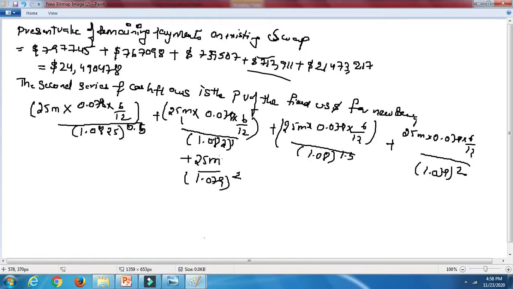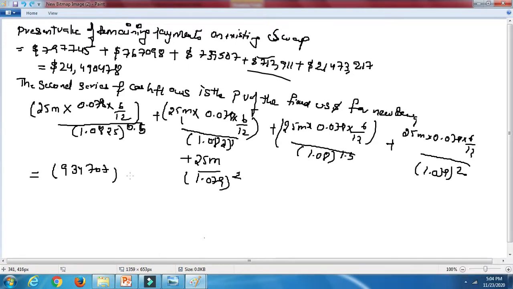Now what we have calculated is the present value of fixed US payments on a new swap. If you calculate and take out the percentages divided by this, you are going to get 9,34,707 plus, so that is the first value.